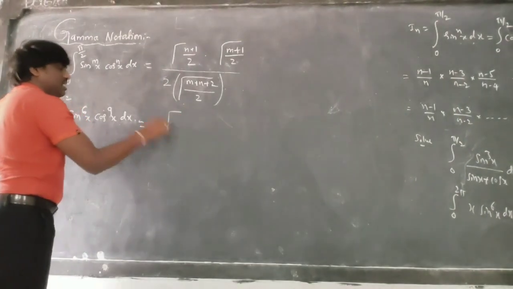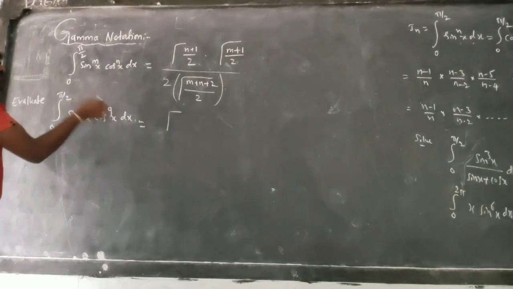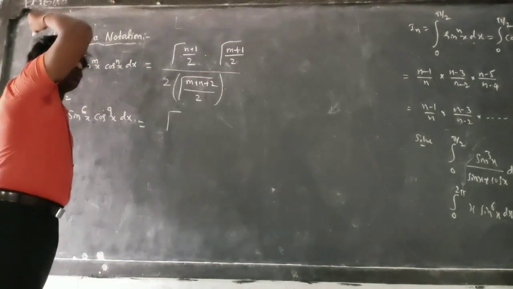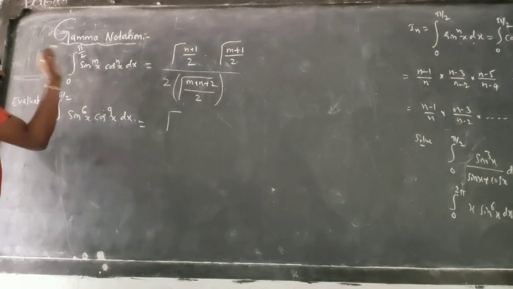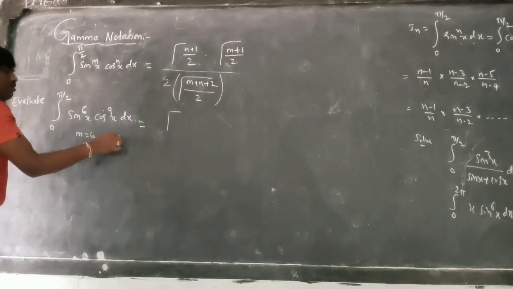Now gamma notation I read as n plus 1. When I take m and n, you can take anything, because now we need not bother. This formula, you can take anything, either odd or even. So here let us take m equal to 6 and n equal to 9.